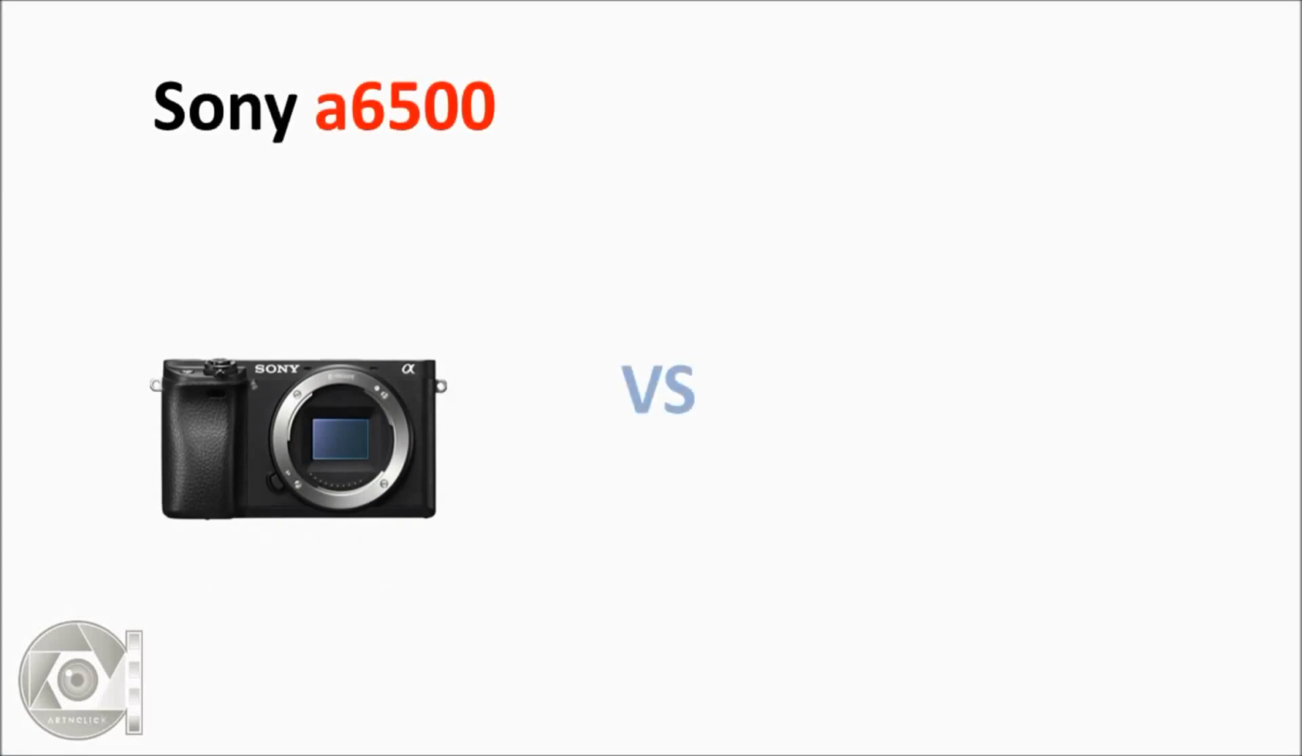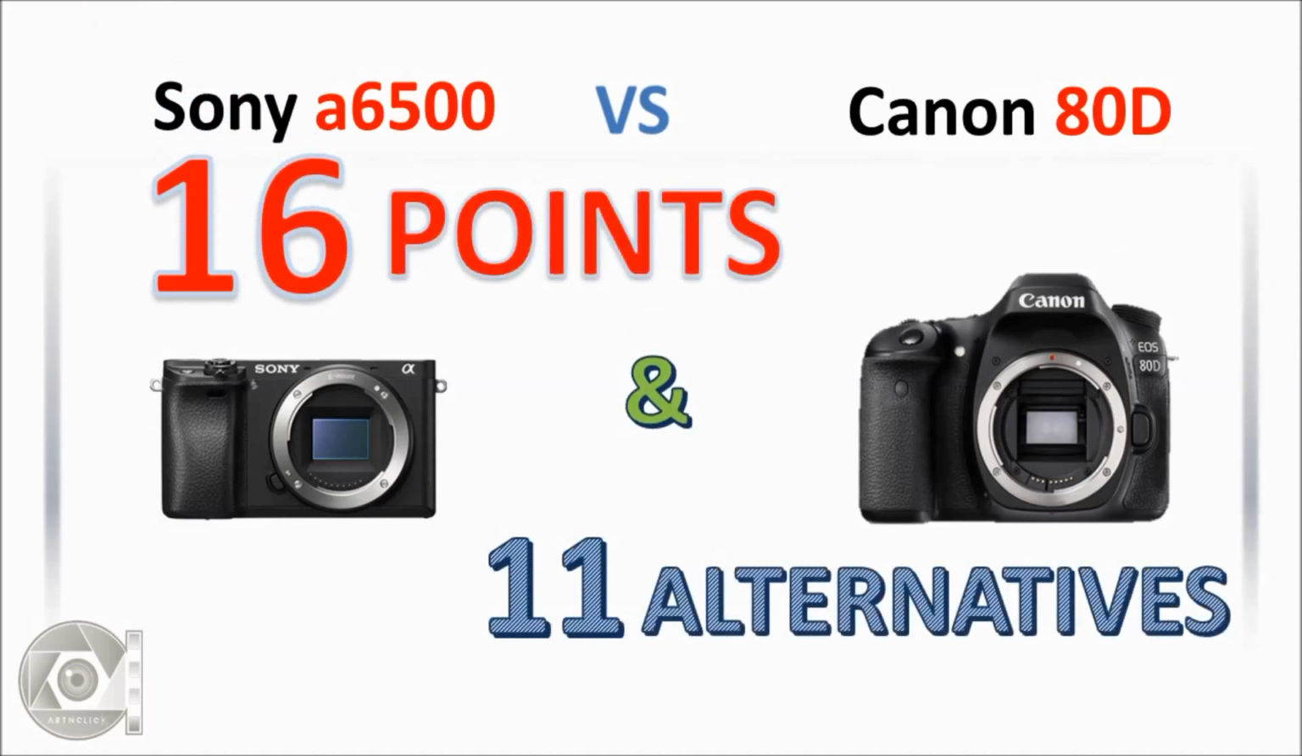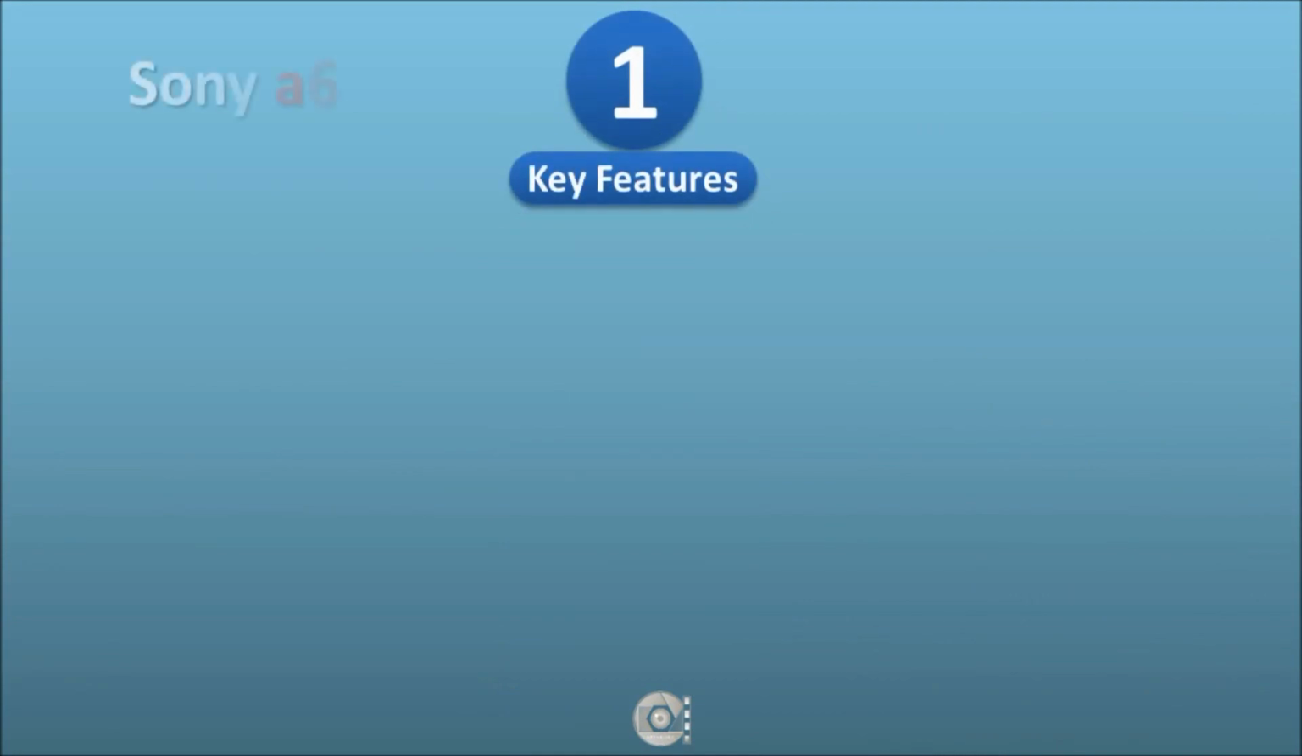Hello friends, today we'll discuss two cameras, Sony a6500 and Canon 80D. We'll discuss 16 major differences and 11 alternative cameras. Number 1. The key features.